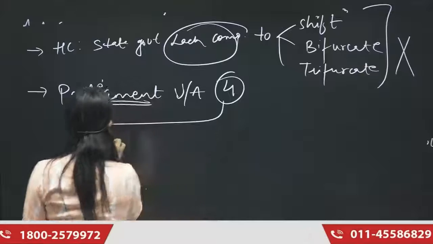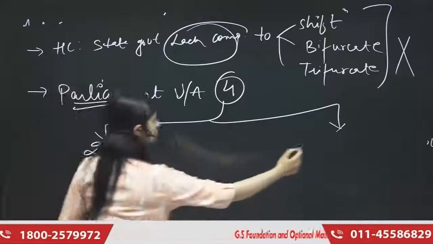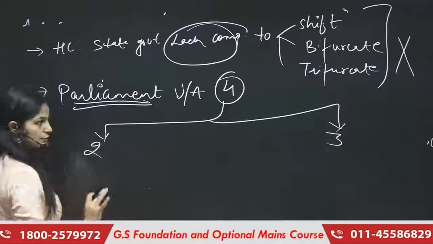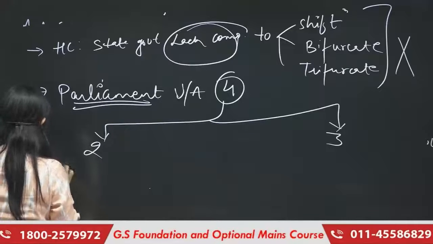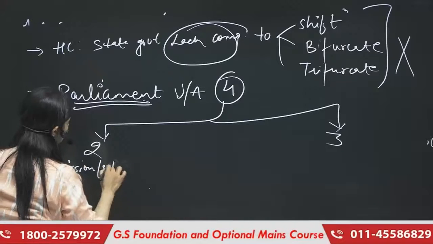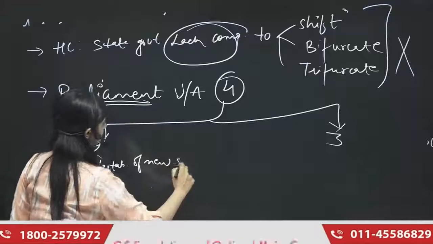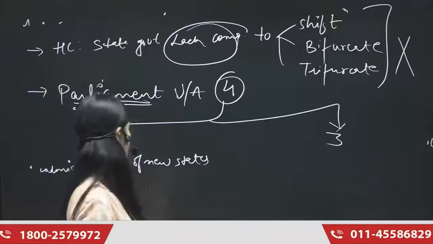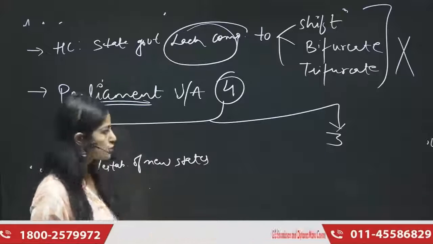To understand Article 4 we need to understand Article 2 and Article 3. Article 2 talks about the admission or the establishment of new states. If we have to admit or establish a new state, it happens under Article 2 of our constitution.